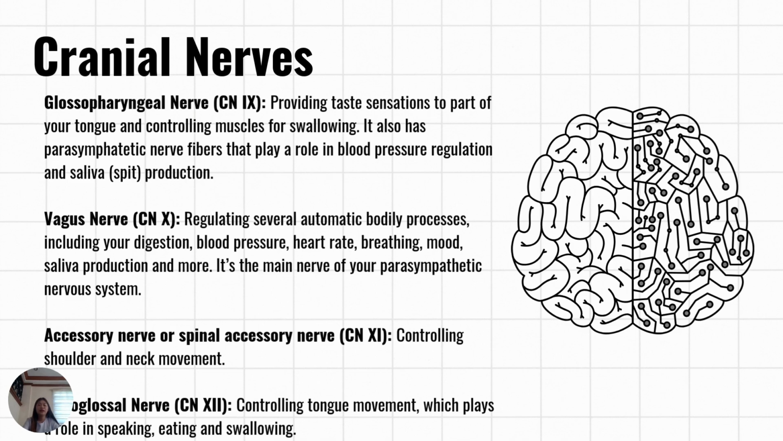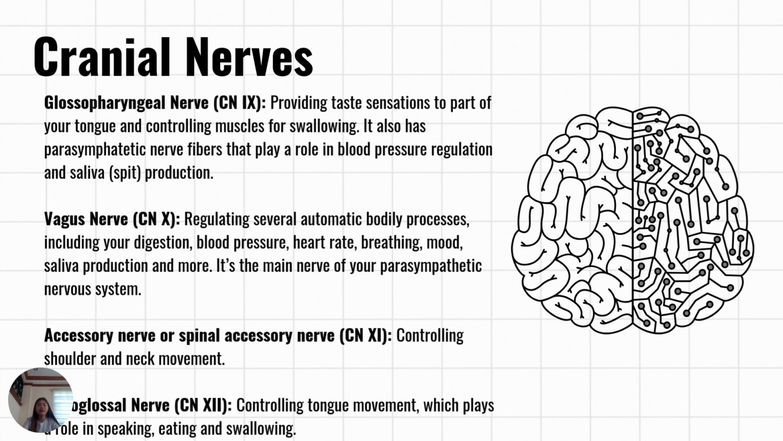Vagus nerve, whose function is regulating several automatic body processes, including your digestion, blood pressure, heart rate, breathing, mood, saliva production, and more. It's the main nerve of your parasympathetic nervous system. This nerve runs from your brain to your large intestine. Your left vagus nerve travels down the left side of your body, and the right vagus nerve travels down the right side of your body.